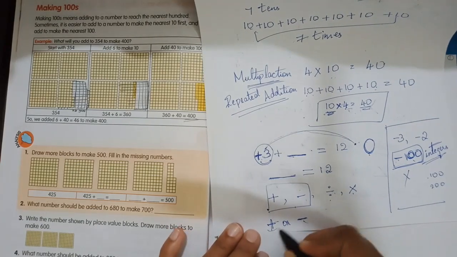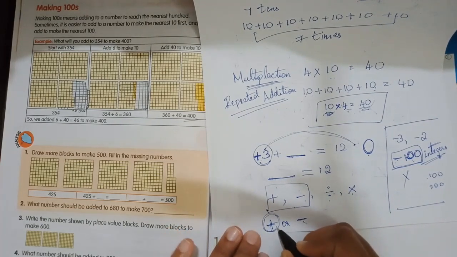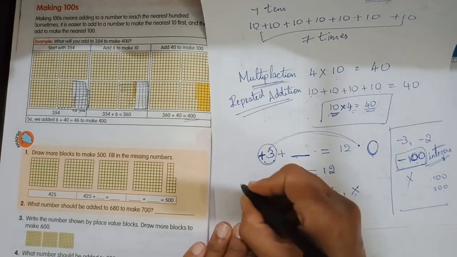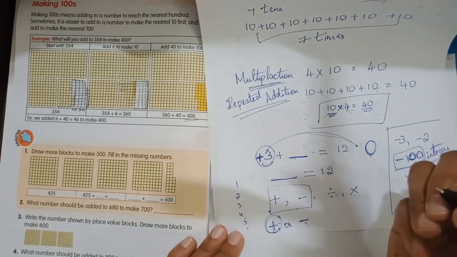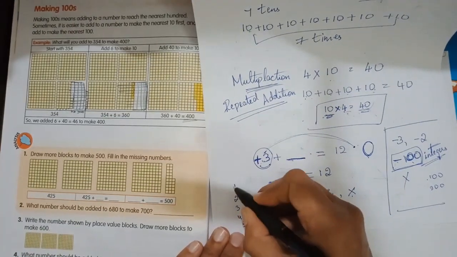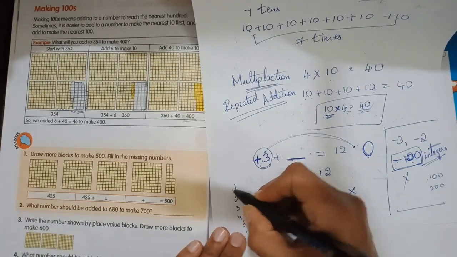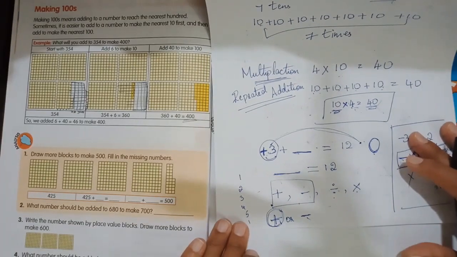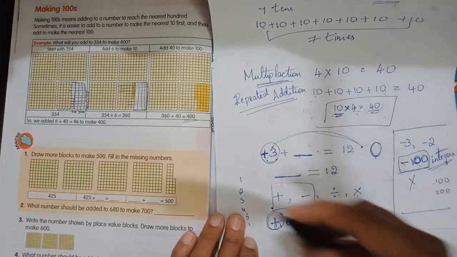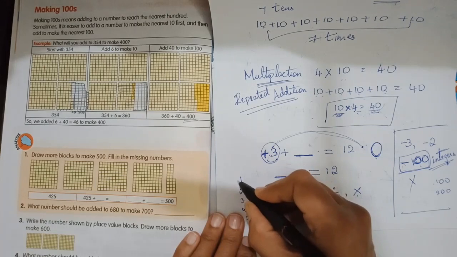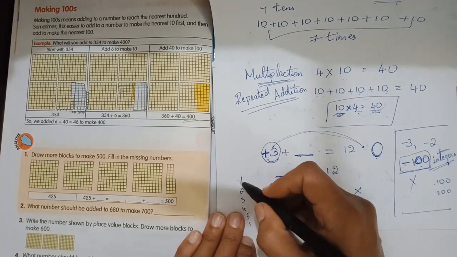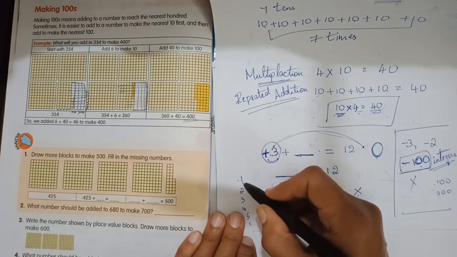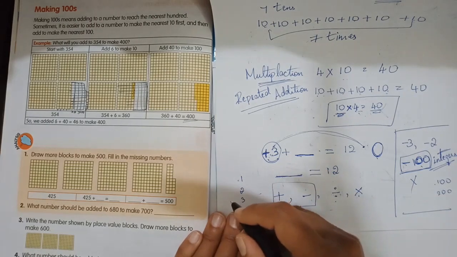If no sign is written in front of a number, for example, we write 1, 2, 3, 4, 5 and so on, will we give signs here? Will we say +1, +2? No. If we do not tell any sign before the number, we are just telling 1, 2, 3.